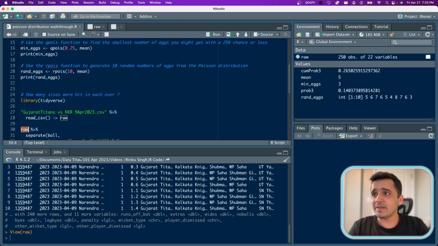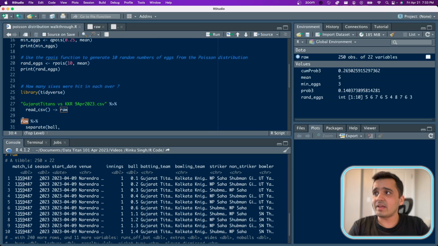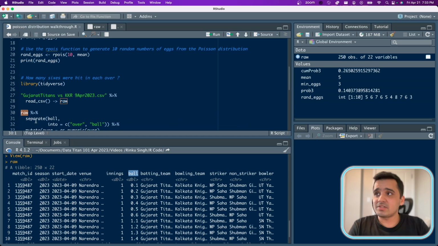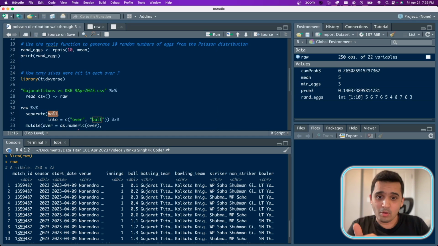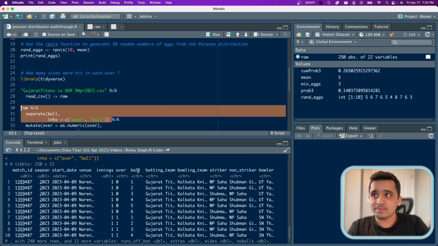Once I read the CSV, I notice that the ball column over here contains both the over and the ball. So we need to separate this into over and ball columns separately. I just use the separate function to split the ball column into over and ball. As soon as I run this, I'll have this one column separated into two parts, over and ball. But now I notice that the over and ball are both in character form. I need them to be in numeric form.